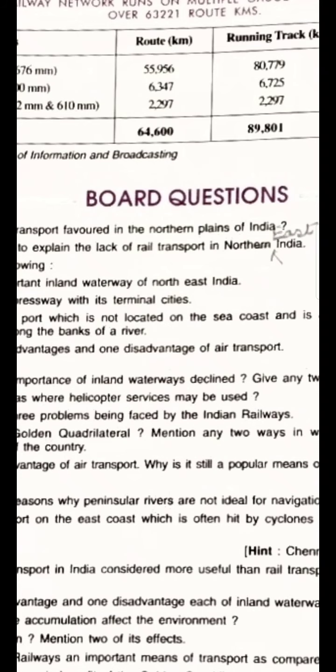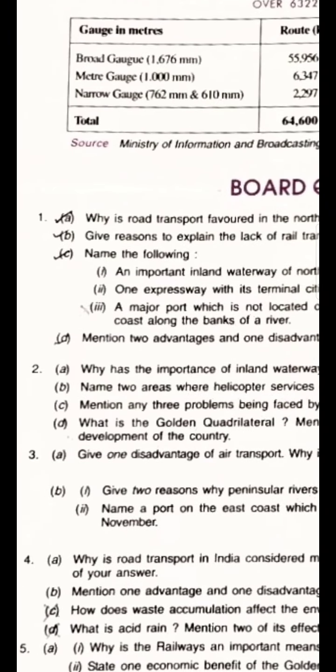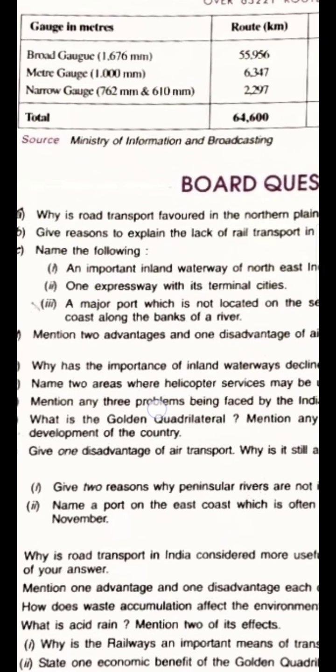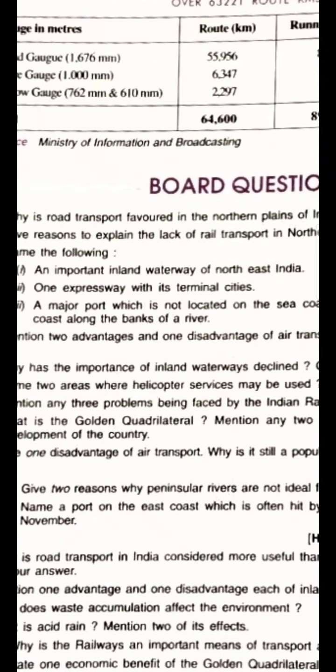Okay. Now we come to the next question, and our next question says, name the following, and they are asking an important inland waterway of northeast India. An important waterway of northeast India is the National Waterway number 2, that is on the river Brahmaputra, between Sadiya and Dhubri.